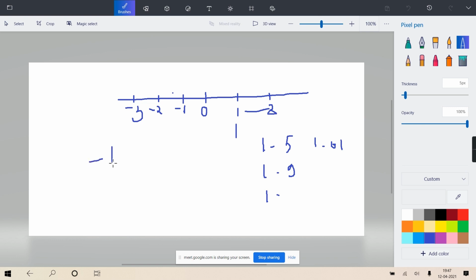Clear? So if I say -1.7, its floor is -2. And 1.7, if I write, its floor is 1. 1.7, 1.71, 1.72, whatever you take, from 1 to 2, any value, its floor is 1, because 1 is the nearest whole number less than or equal to all those. In the same way, in the negative range, whatever value you have, the nearest whole number less than or equal to them is -2. Getting? So that you just have to remember.